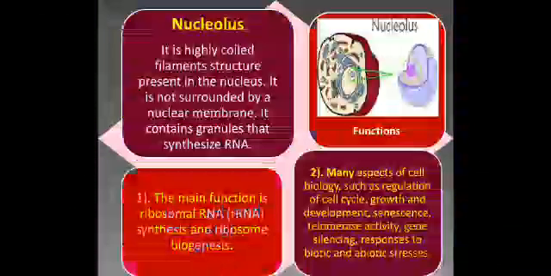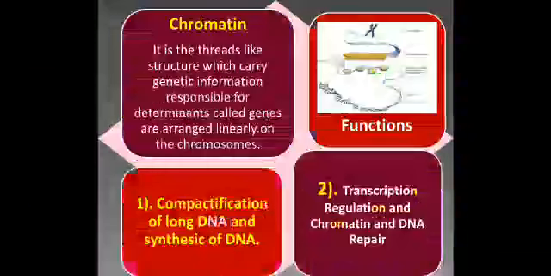These are the main functions of the nucleolus. The shape of the nucleolus and where it is located in the cell is shown in this slide.